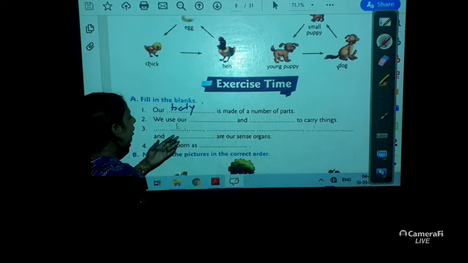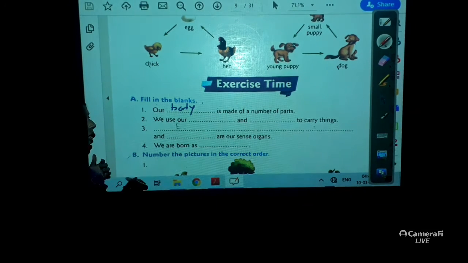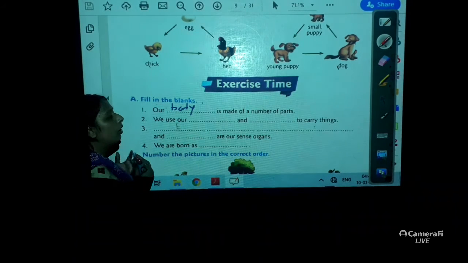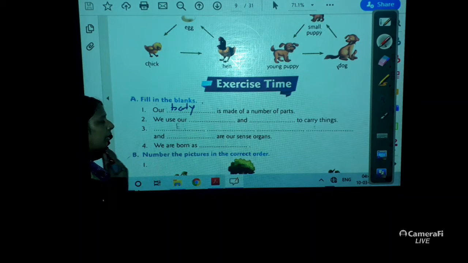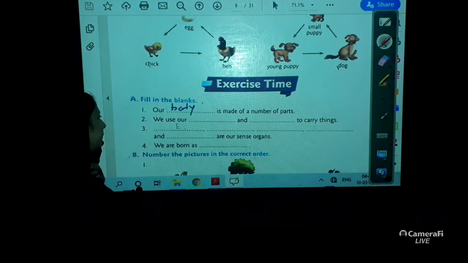We use our dash and dash to carry things. We use our shoulders and our arms or hands, you can also say, shoulders, arms and back to carry the things.